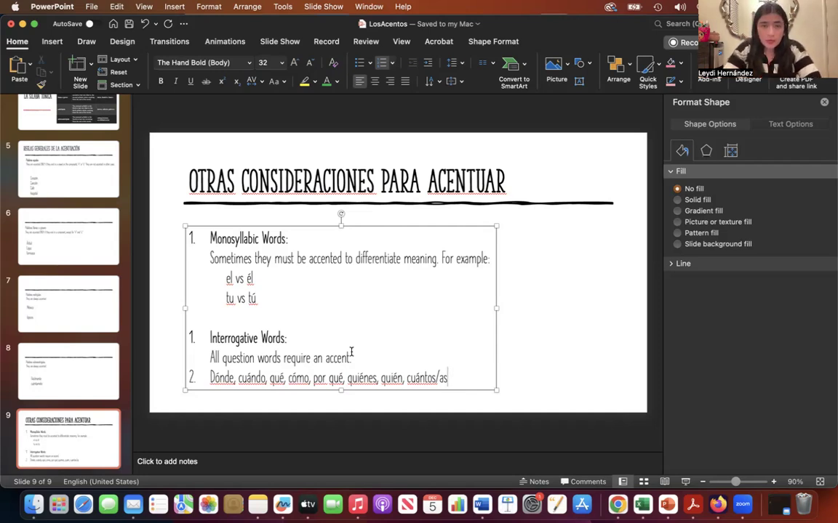It doesn't matter if it ends in an E, in a vowel, in a consonant, it doesn't matter. If it is an interrogative word, we put the written accent. So yeah, that's it for today. There are other things to consider when we need to put accent marks, for example, the hiatos, but we're going to see that in a different video.